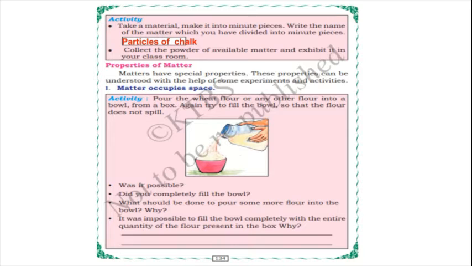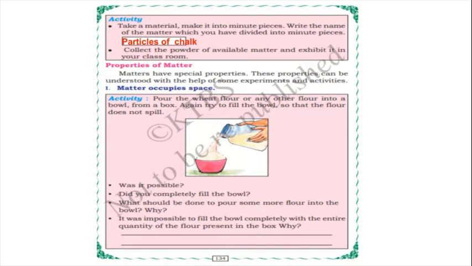Yes, did you completely fill the bowl? No, we cannot. So what should be done? Pour some more flour into the bowl. So we have to take the same quantity of flour. Only one time we can pour into the bowl, because matter occupies space. Wheat occupies space here. When we poured the flour the first time, it already occupied the space. So the second time the place will not be there, isn't it?